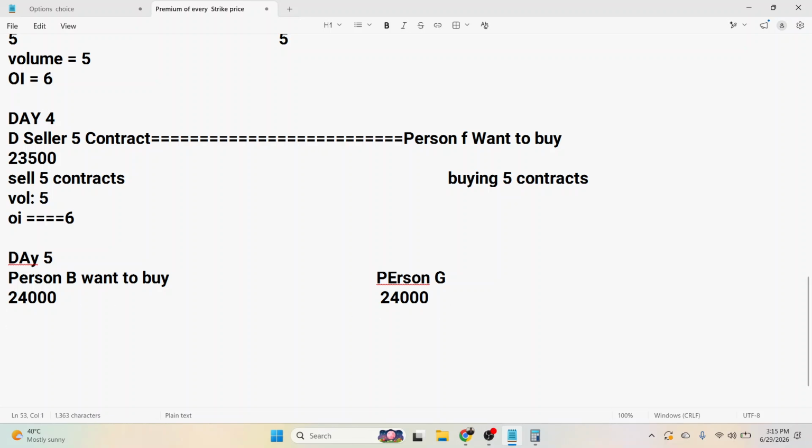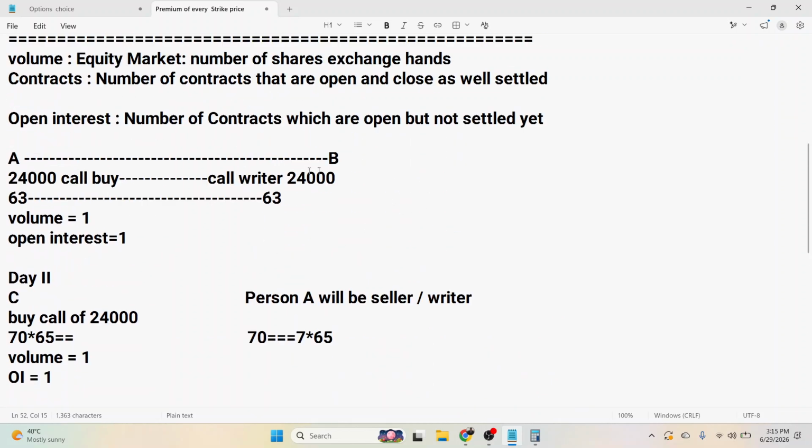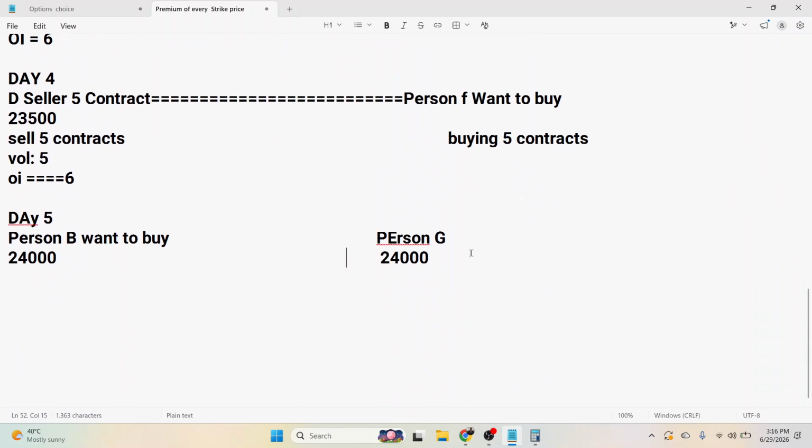In this case the person is closing his position, and person G is selling. So open interest will also remain the same, because an already existing person is closing his position and there is a fresh person, but the seller is the previous one, not a fresh one. So a new contract is still not being made. An already existing trade was exchanging hands. So the volume would be 1 at this time, and OI will also remain the same, 6.